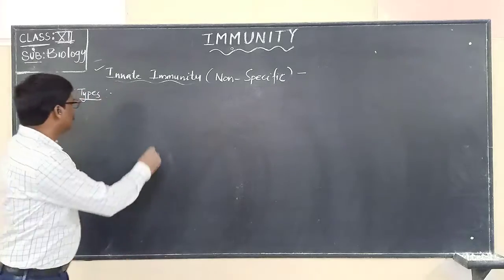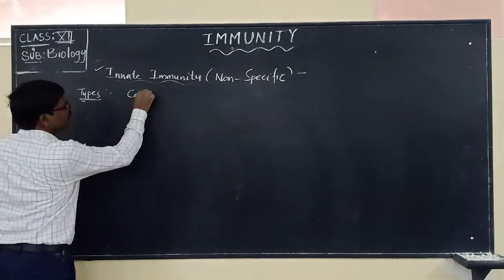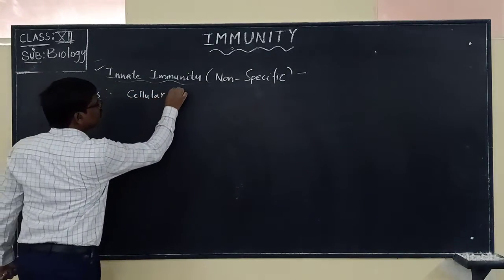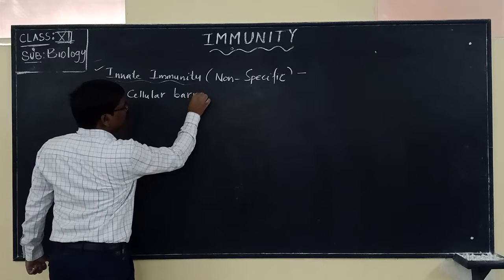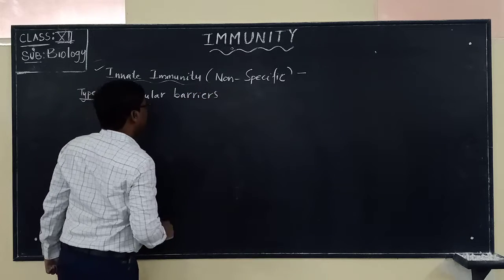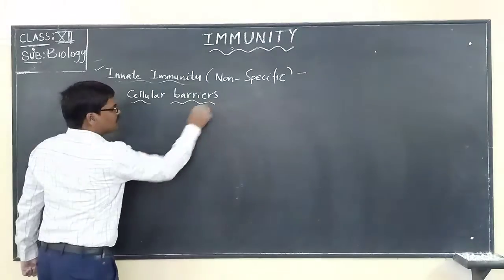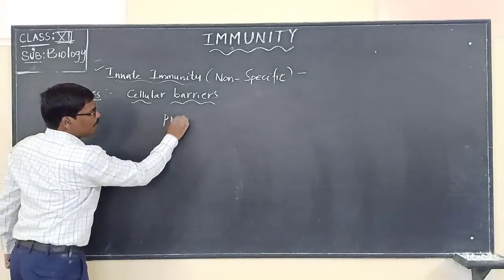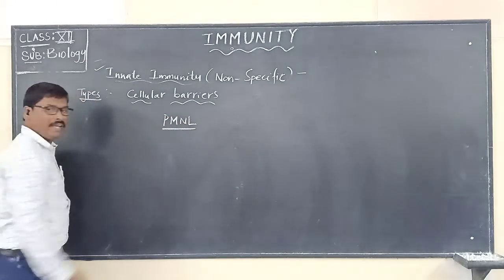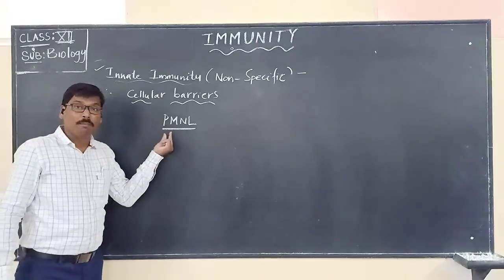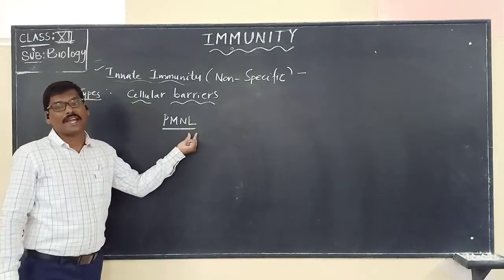So the next one is the cellular barriers. This is the third one which we are seeing, called the cellular barriers. In cellular barriers, there is one which we call PMNL, polymorphonuclear leukocytes.